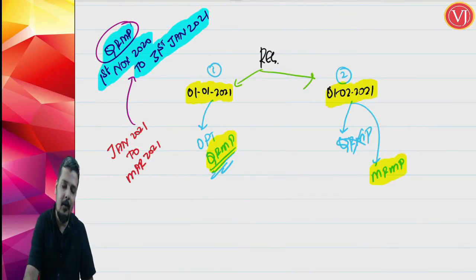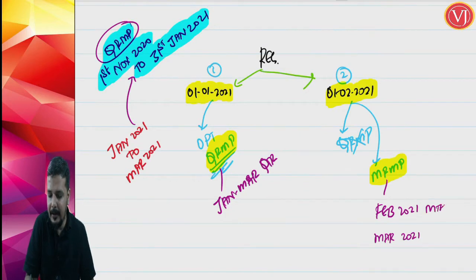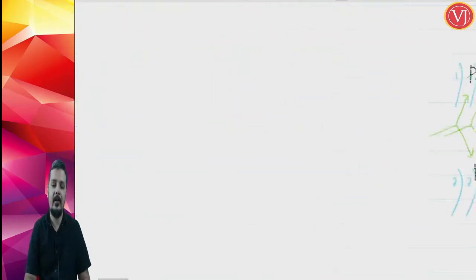Now, if you have opted for QRMP scheme, you would have filed one return for the Jan to March quarter. Now, if I tell you cannot go for QRMP scheme, then you have to file monthly returns for February separately, and for March separately. For February month separately, for March month separately. So, there will be two returns. Here it will be only one return, right? So, this clarifies your entry point.